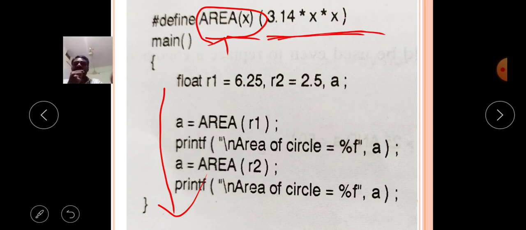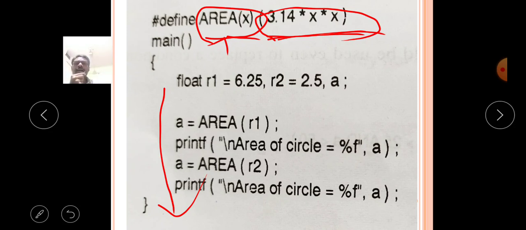That means the macro has in parentheses some argument, that is the x argument. When the macro occurs in the C program, in that particular place it simply replaces it with the expansion value 3.14 into x into x.